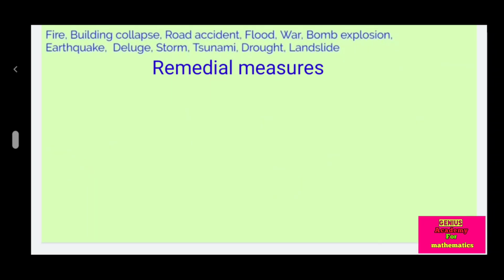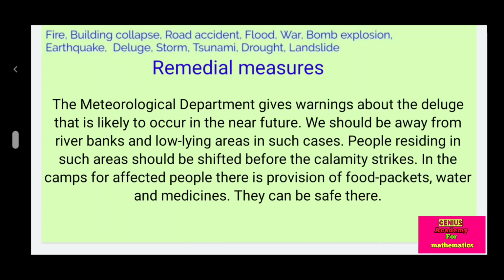Deluge. The meteorological department gives warning about a deluge that is likely to occur in the near future. We should be away from river banks and low-lying areas. In such cases, people residing in such areas should be shifted before the calamity strikes. In the camps for affected people, there is provision of food packets, water and medicines. They can be saved there.